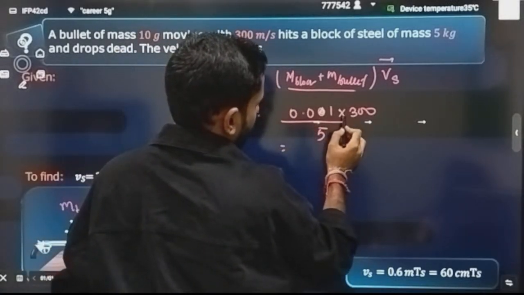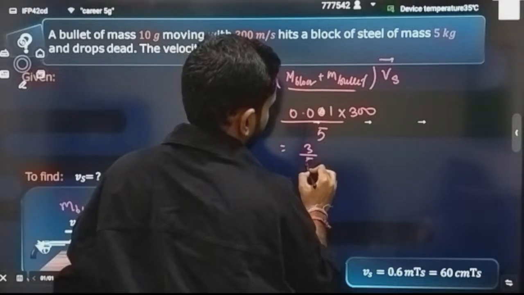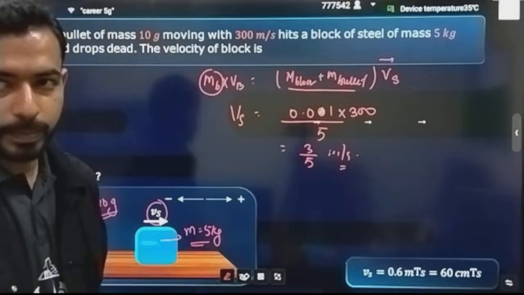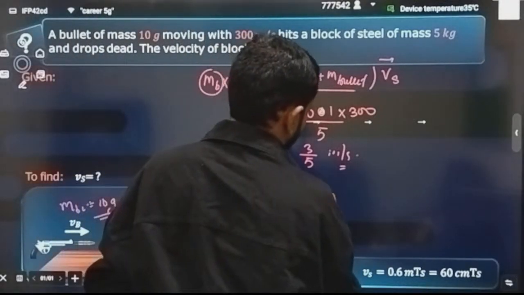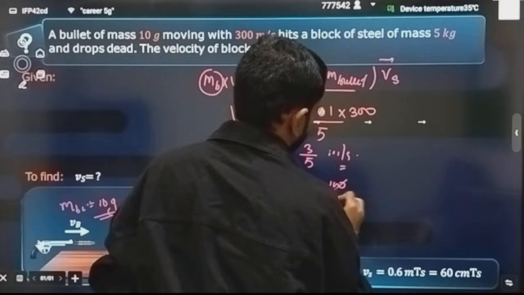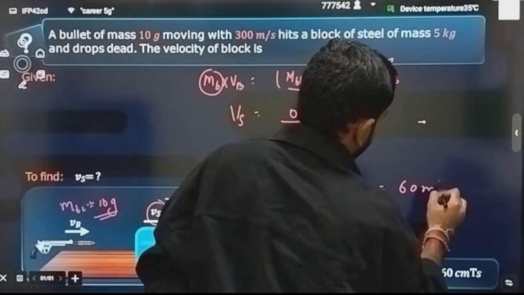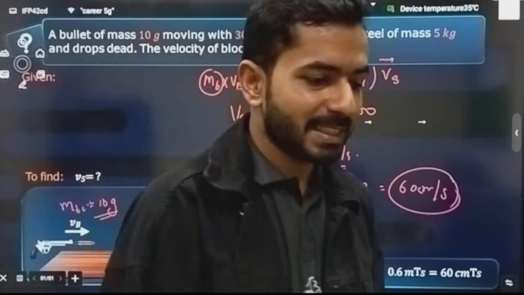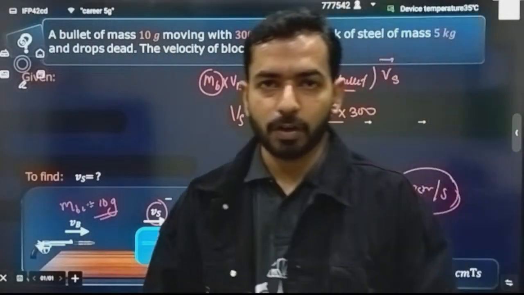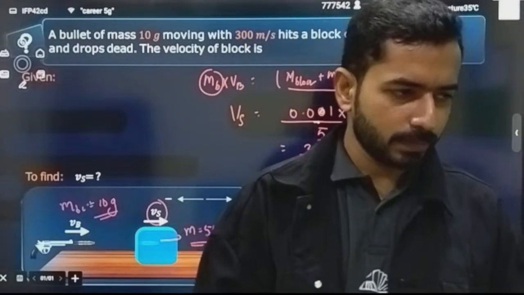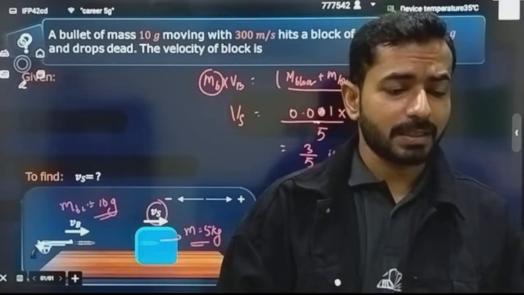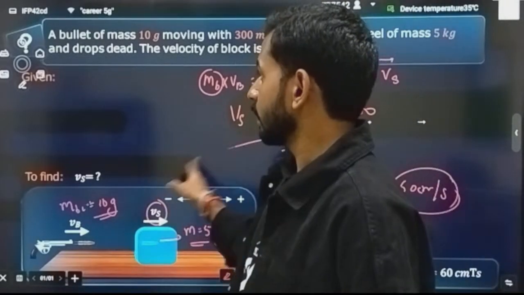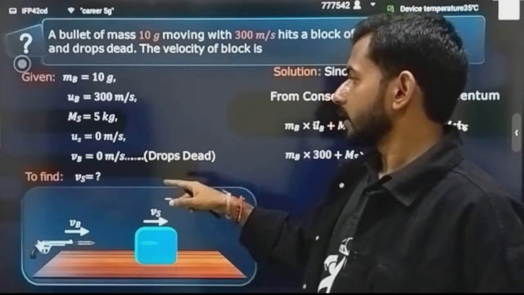Here it will become 3 divided by 5 meter per second, or in terms of centimeter per second, if you want to calculate it, you can multiply it by 100. The answer will be 60 centimeter per second. It will be the combined velocity of the block and the bullet. Clear? So this is the question that has been solved on the concept of conservation of momentum. Very good. Let's move further.